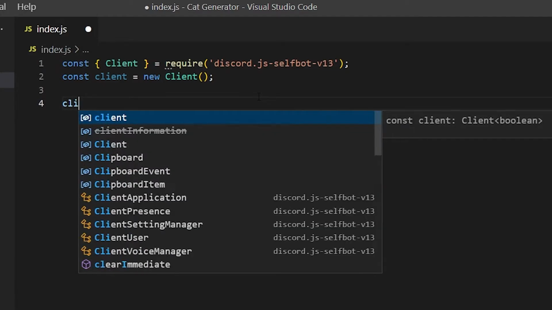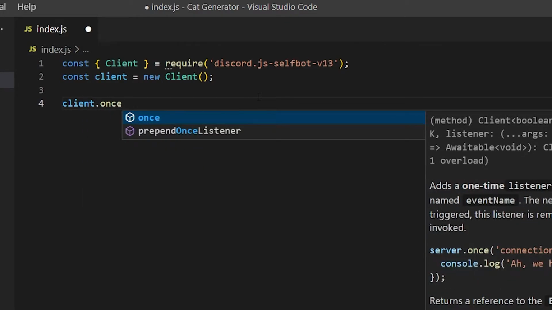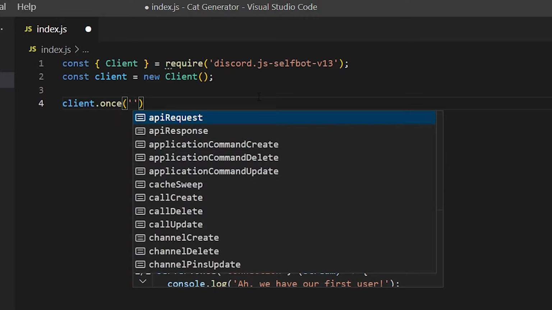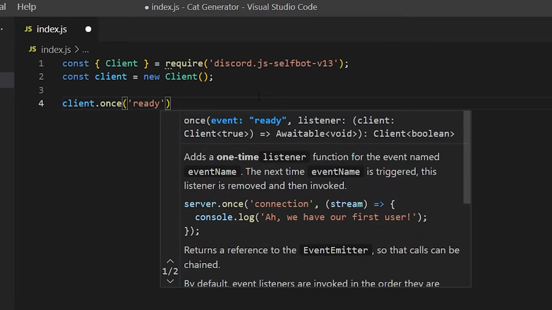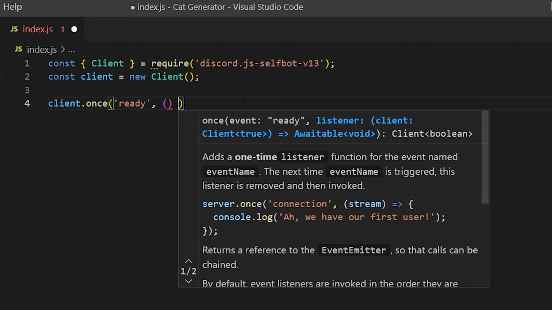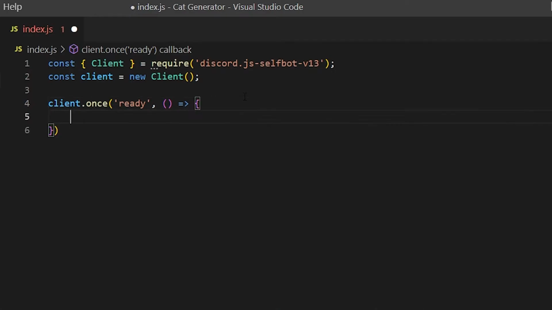So now what you want to do is client.once, which is a one-time listener, and you want to do some quotes, and you want to do ready. So whenever your bot is ready, it will call this listener. Then we're going to do this function here. This is basically a lambda, I'm pretty sure. Is it called that? I don't know, it's just a function. So whatever's inside of here will get called when the bot is ready.